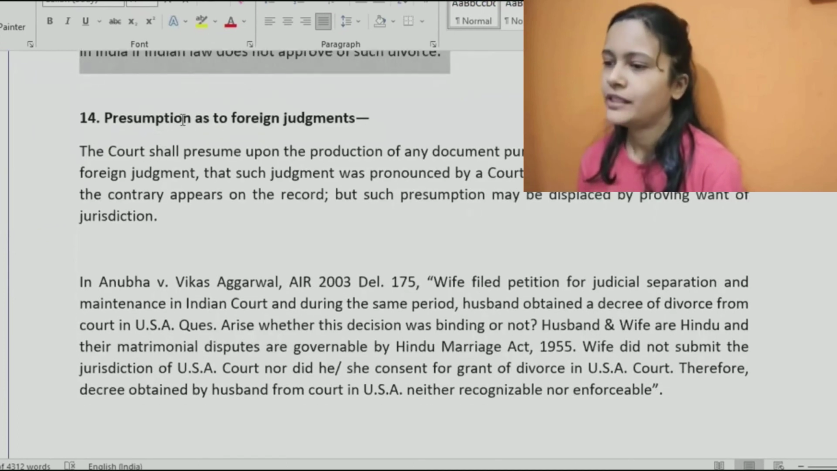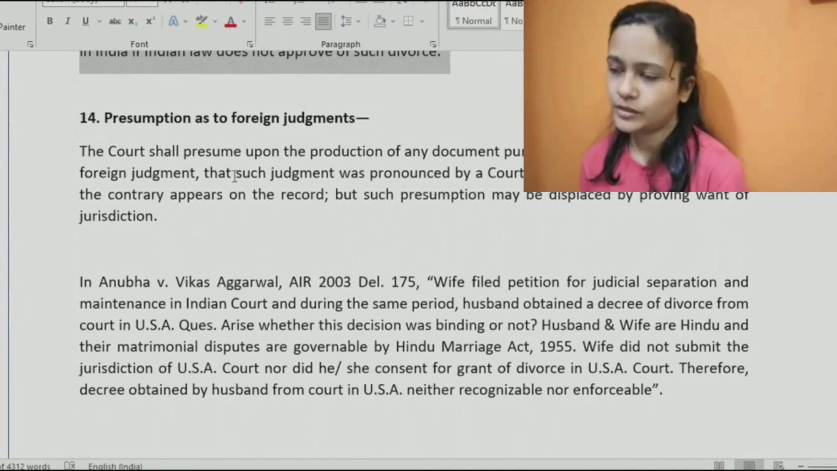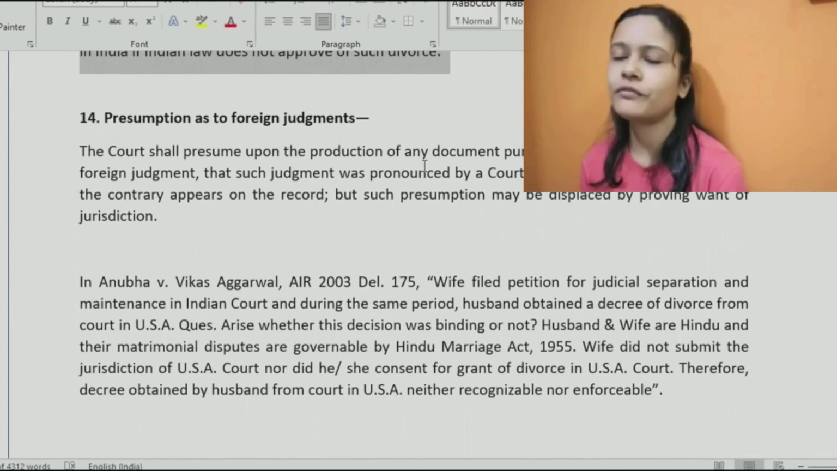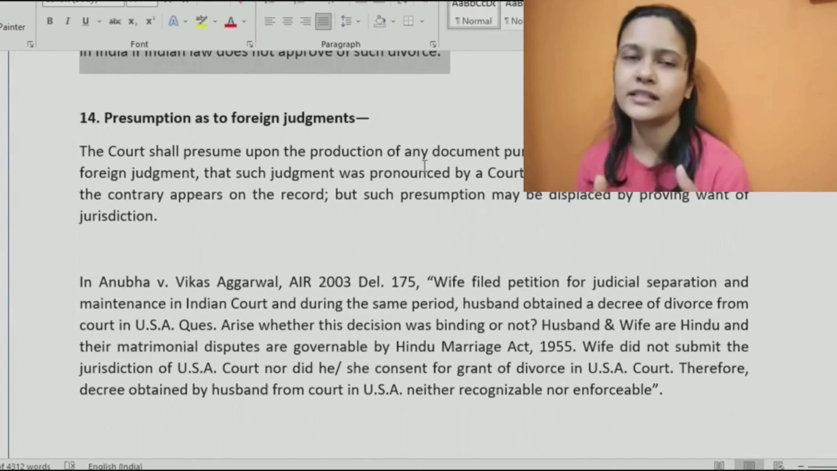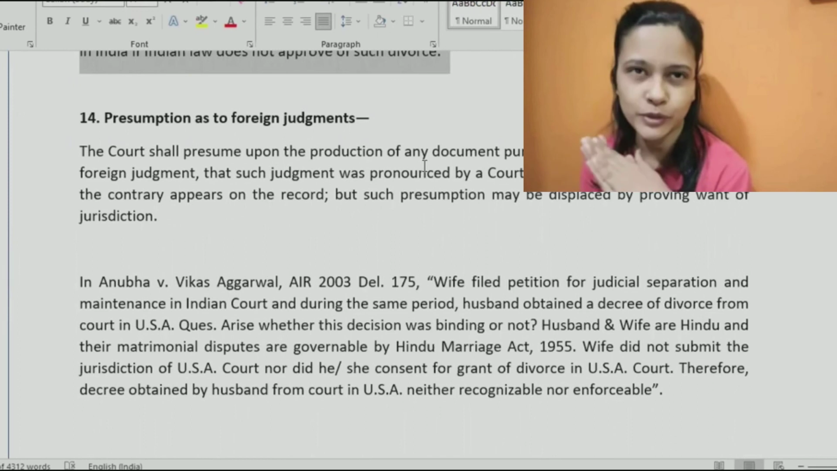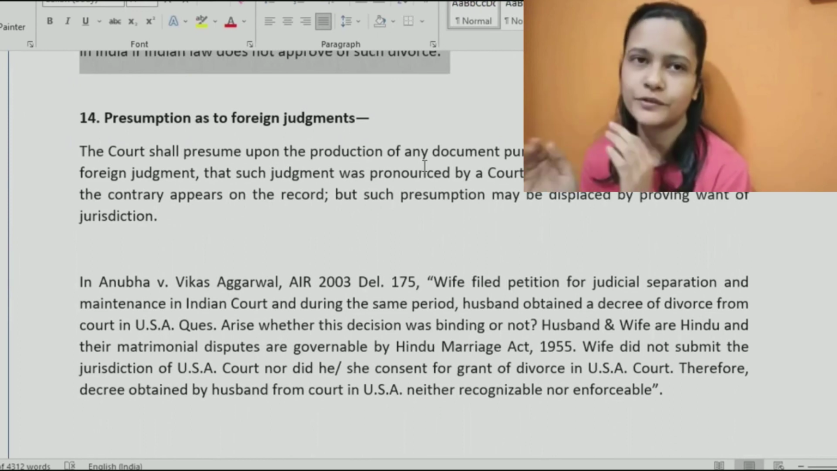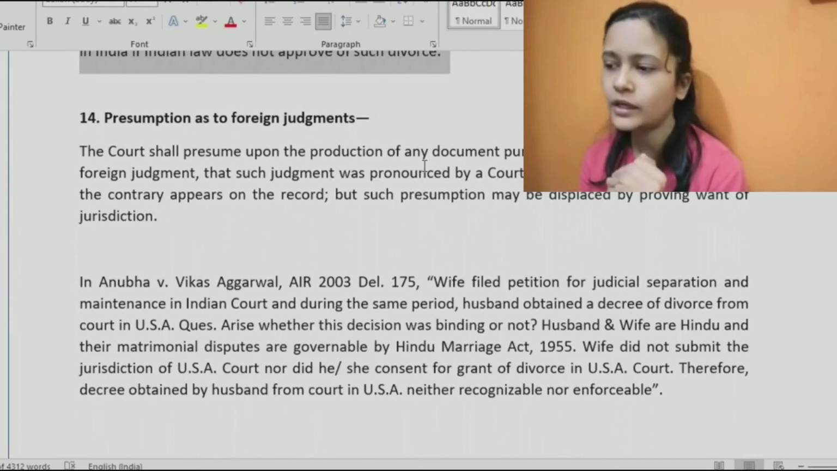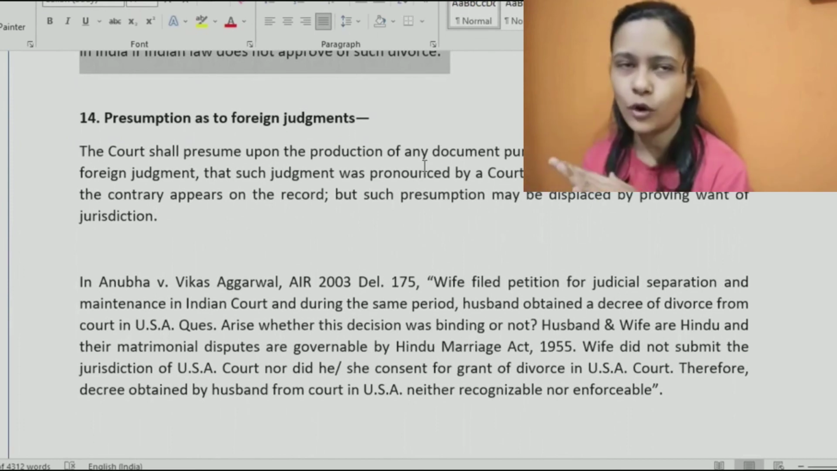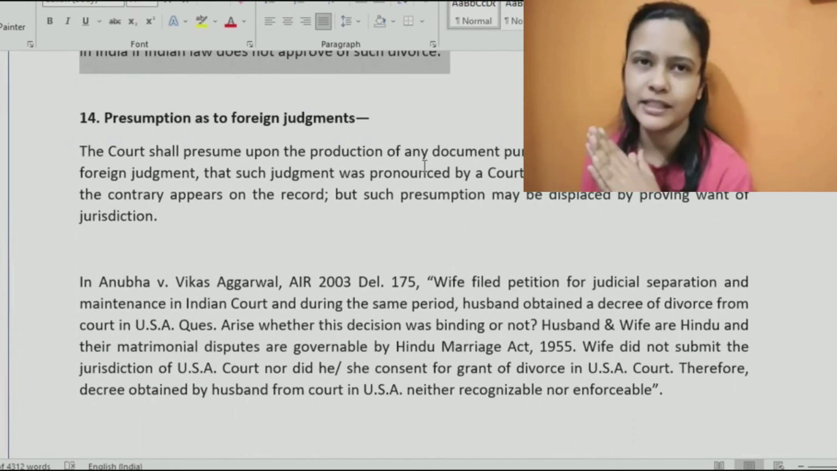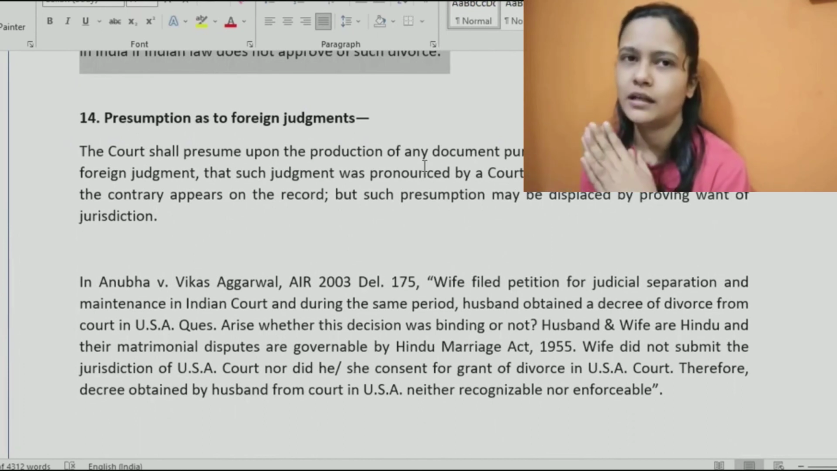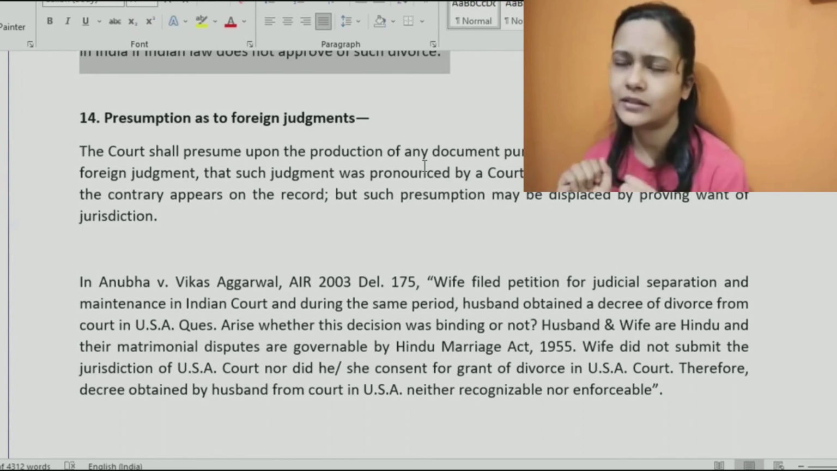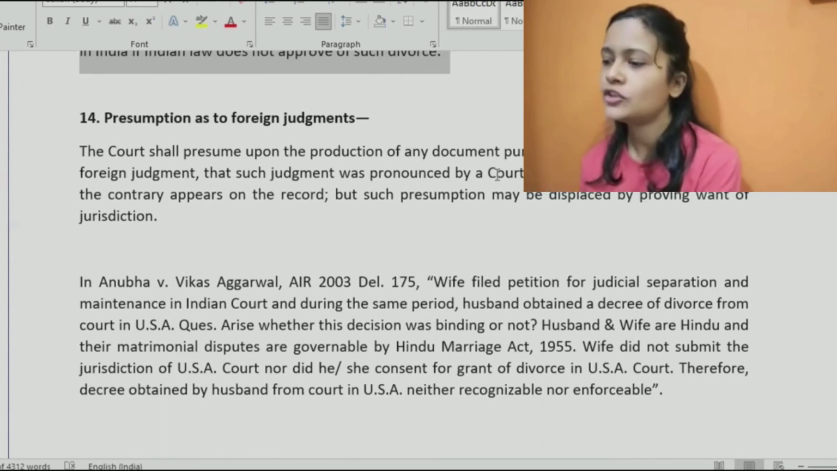Section 14 is on presumption as to foreign judgment. So the court shall presume, upon production of any documents, okay, if parties are going to the court and saying, see, this is the certified copy of judgment that we have obtained from so-and-so court of so-and-so country. If they are producing the certified copy before the court, then the normal situation is that court would assume that, yes, you have obtained this judgment from a foreign court. This is a correct copy only. That such judgment was pronounced by a court of competent jurisdiction.